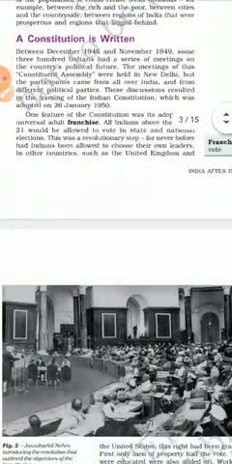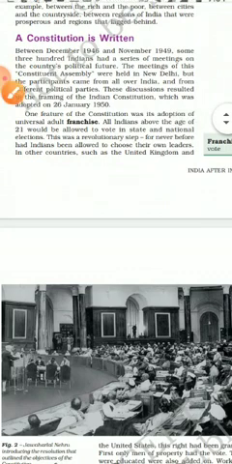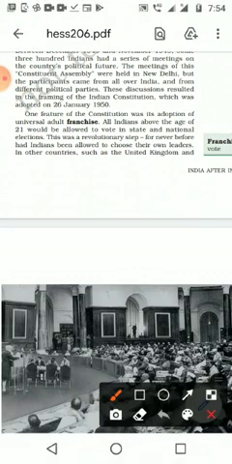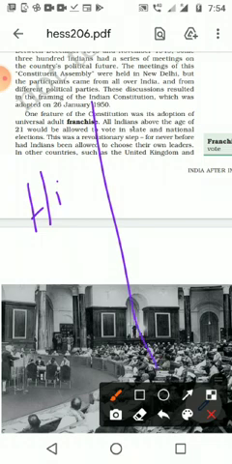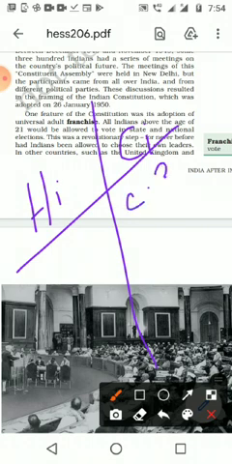So we are going to make a comparative study. In civics, in which way is it presented? Okay, it is the history lesson. What is the topic? How is the heading given? A Constitution Is Written. And in civics, it is the development of the constitution, which is in the third lesson of civics. Okay, third lesson of civics, and here it is history, 10th lesson.